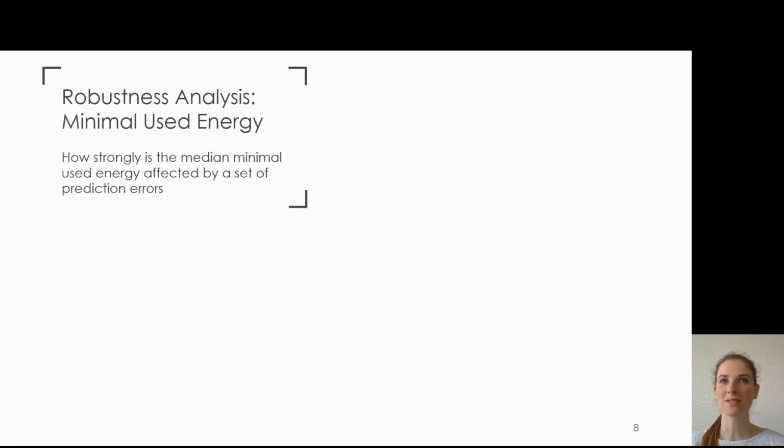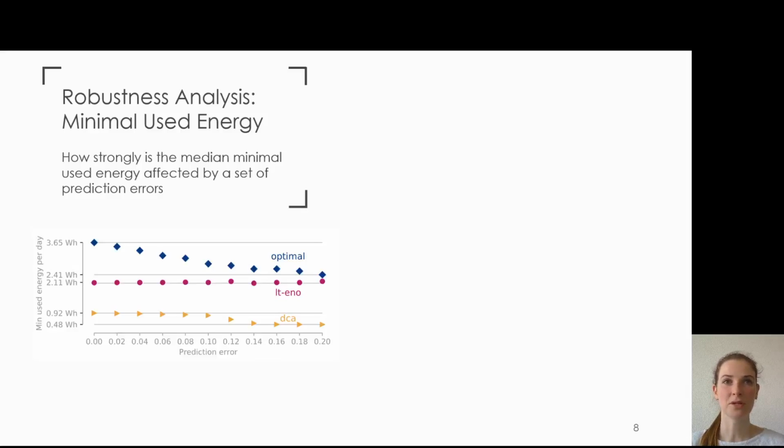So in the previous robustness definition, the performance metric is the minimal used energy. Further, the percentile we investigate is the median. So we compare the median minimal used energy to the median prediction error. We analyze the robustness for a set of error distributions where we vary the systematic error from 0 to 0.2. For each error distribution, we perform a large number of Monte Carlo simulations and numerically determine the median minimal used energy. The graph shows the median minimal used energy for each of the schedulers and the set of error distributions.